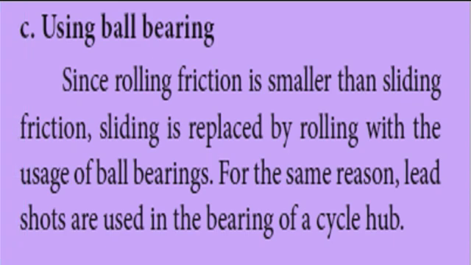Using ball bearing. Since rolling friction is smaller than sliding friction, sliding is replaced by rolling with the usage of ball bearings. For the same reason, lead shots are used in the bearings of cycle hub.